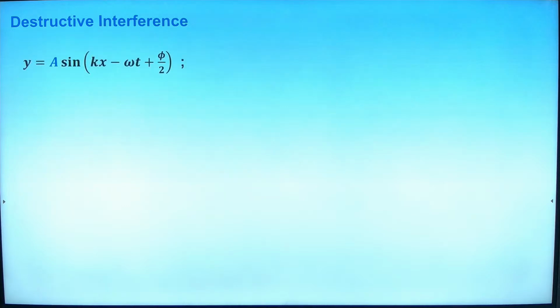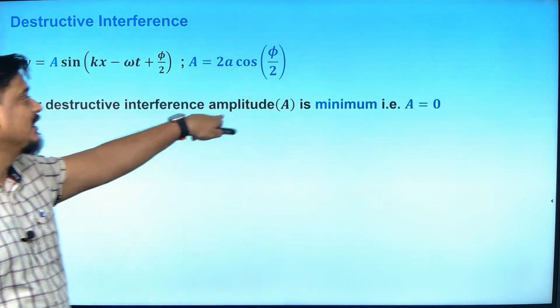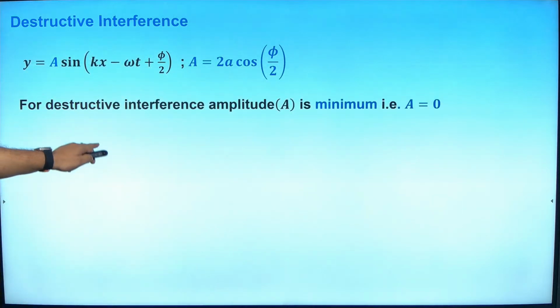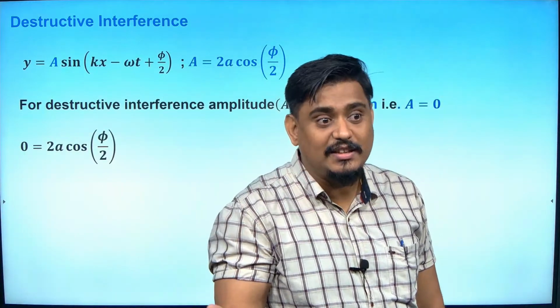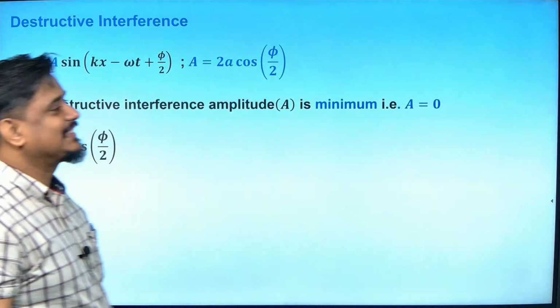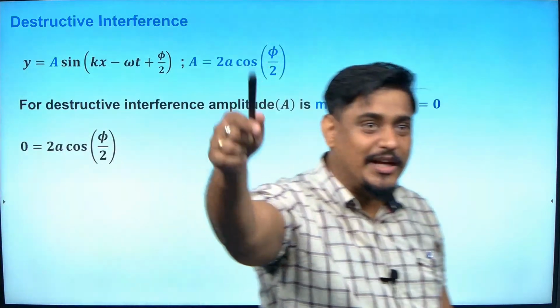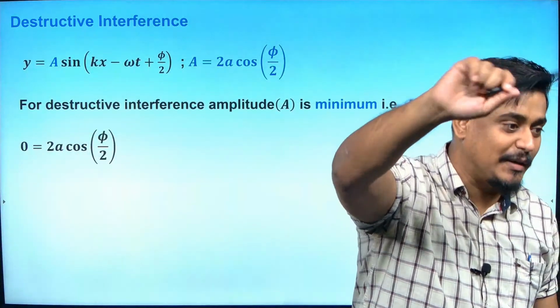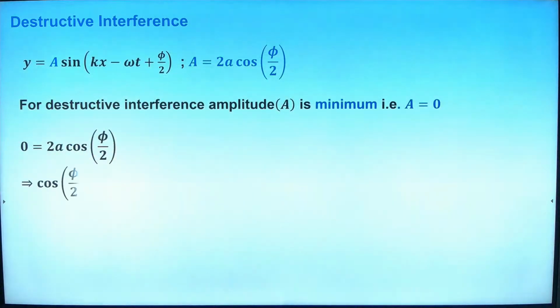Now once again I will write the same thing. 2a cos phi by 2 should be 0, for destructive interference. Now which value of cos will give 0? Cos 90. Only 90? Cos 270. Again, every angle, sir. Pi by 2, 3 pi by 2, 5 pi by 2, 7 pi by 2, 9 pi by 2, 11 pi by 2. Am I right? Can I say like that? Yes, I can say like that.